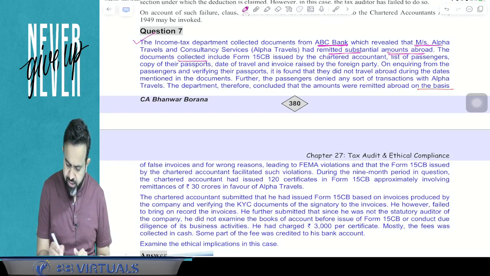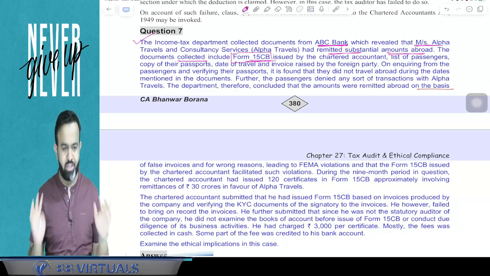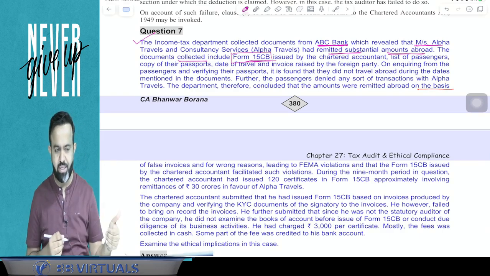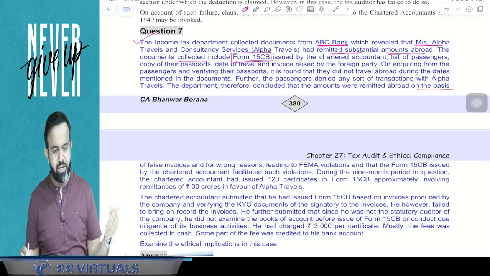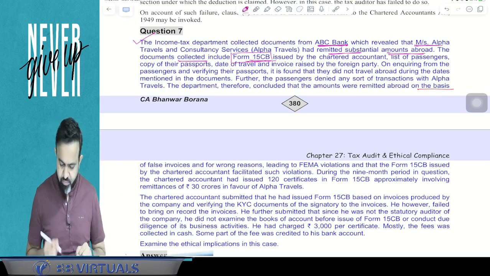The documents collected include Form number 15CB also. That 15CB form is issued by the chartered accountant. The chartered accountant verifies the remittance, okay, when the assessee makes a remittance outside India. So he always verifies that, and after that he issues one form, that is Form number 15CB.